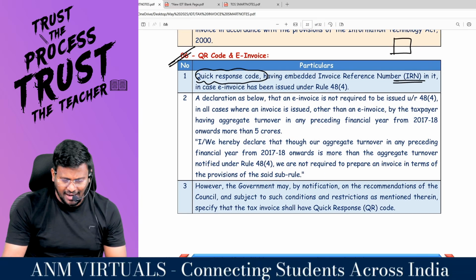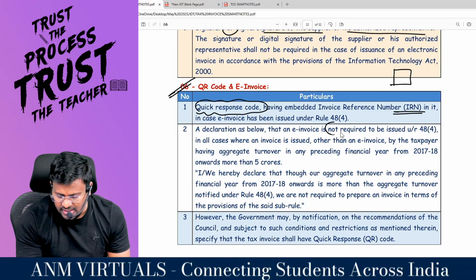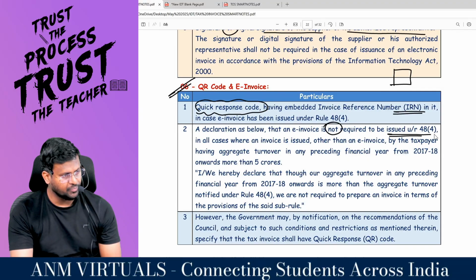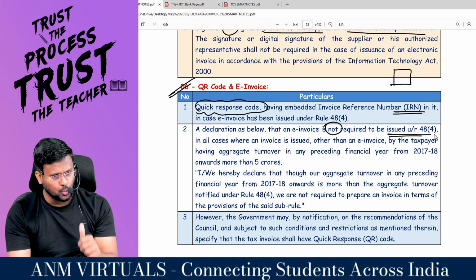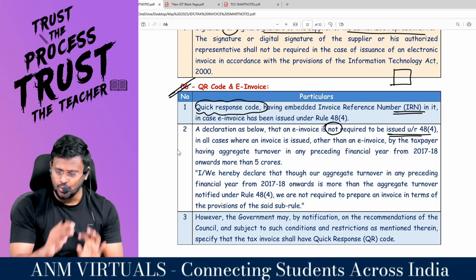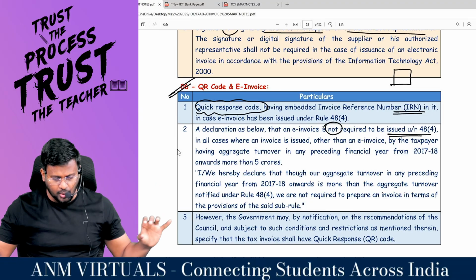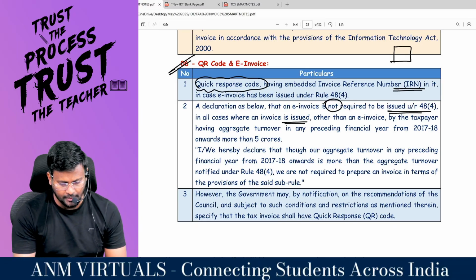Yes, sir. And in that invoice, you have to declare that e-invoice is not required to be issued. So you have to check whether you have to issue the e-invoice or not. If you are a person who is supposed to issue the e-invoice, you should not write this. Otherwise, you have to mention that e-invoice is not required to be issued, in all cases when the invoices are issued. Are you all really with me?